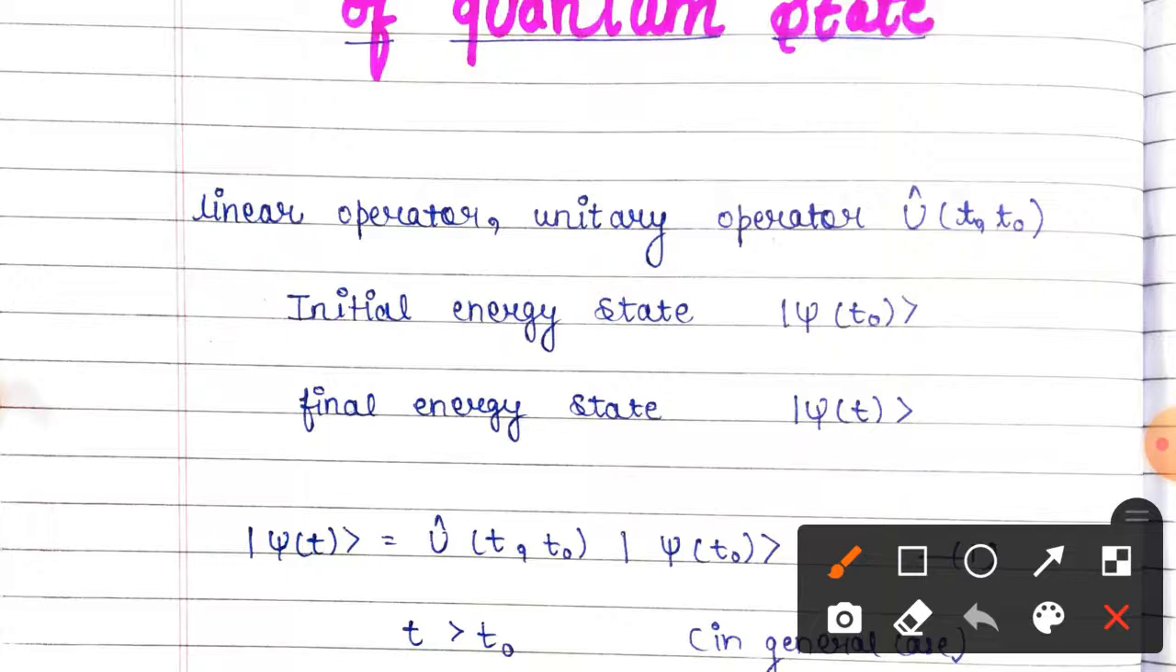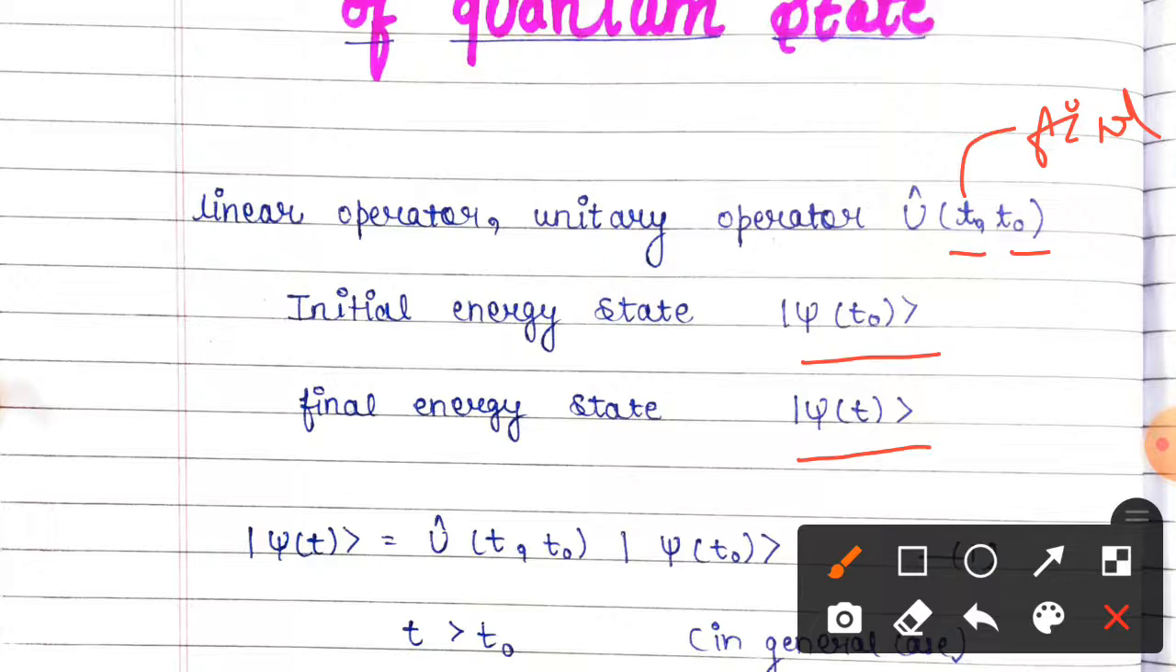Initial energy state is psi t naught and final energy state is psi t. So what is the relation between these states? For this purpose we have linear operator U, which is a unitary operator, which depends on t and t naught, where t is final time and t naught is initial time of the system.